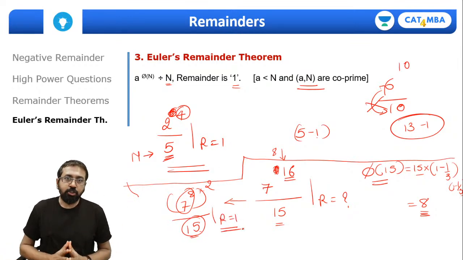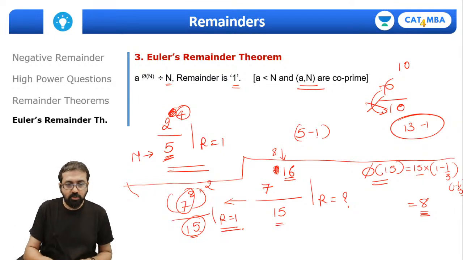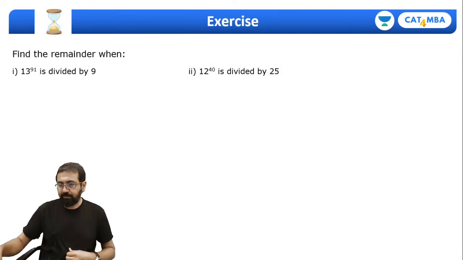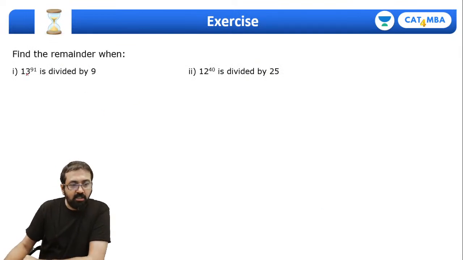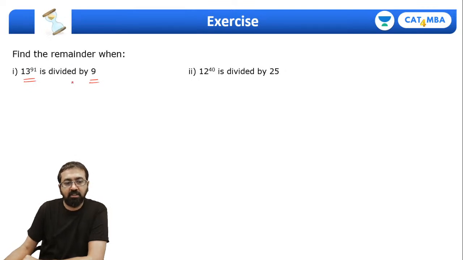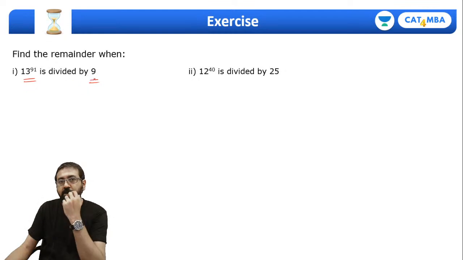Yes, guys, have you all understood this? The Euler remainder theorem. Okay, so let's look at some questions quickly. Find the remainder when 13 raised to 91 is divided by 9. So we need to find out the remainder over here.